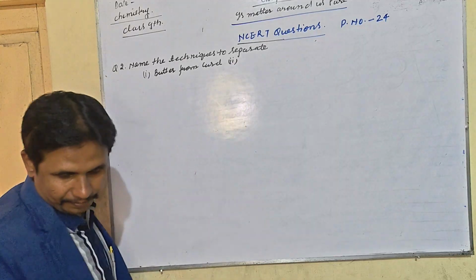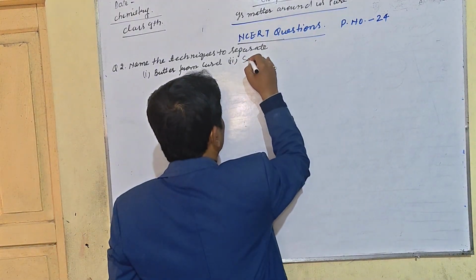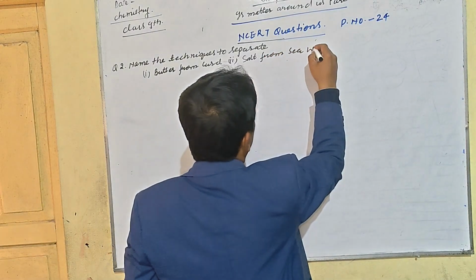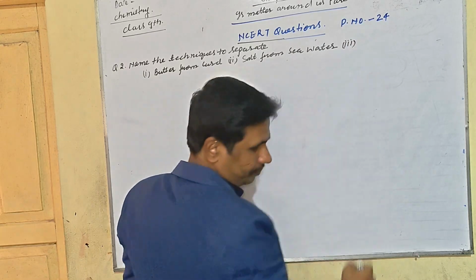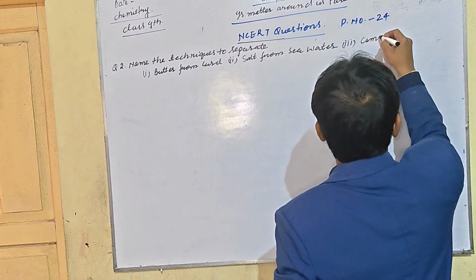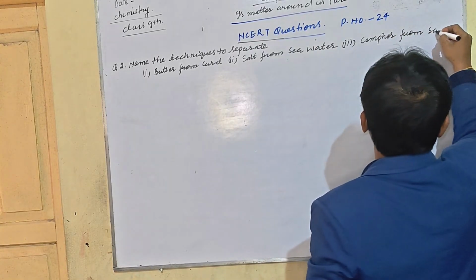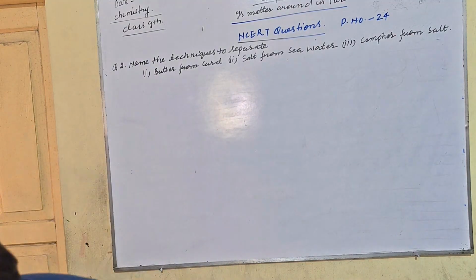Second is salt from seawater. And third one is camphor from salt. What is the technique to use in each case?